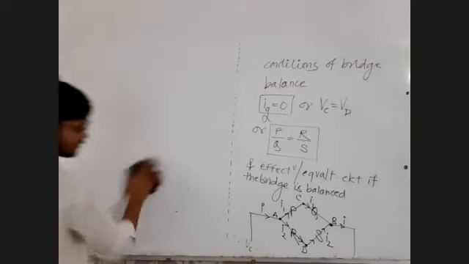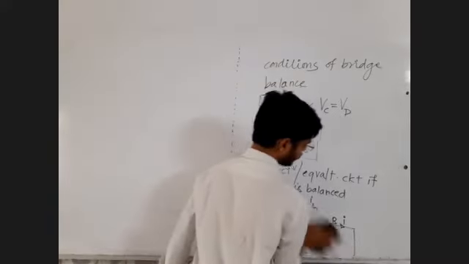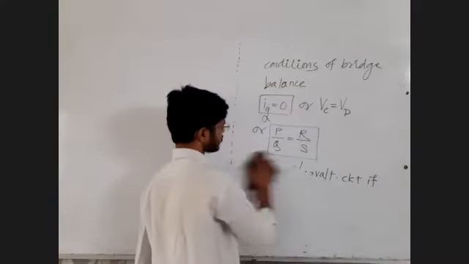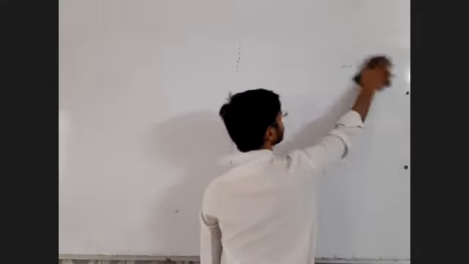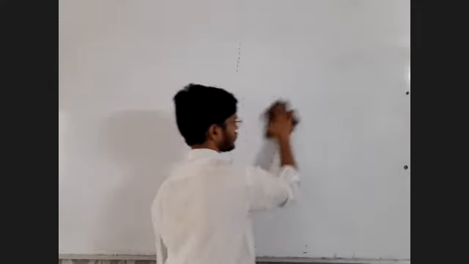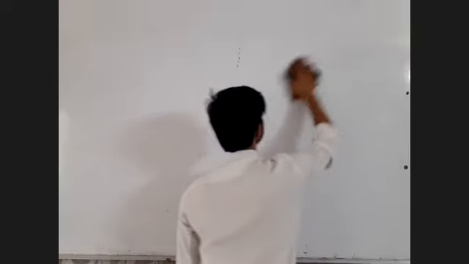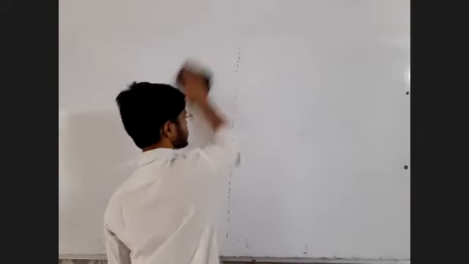It doesn't matter what the value of the diagonal resistor is. Just remove it. Because the bridge is balanced, whatever resistor you put there, any value, doesn't matter because the bridge is already balanced. In that case, the value of the diagonal resistor doesn't matter. You simply have to remove it.